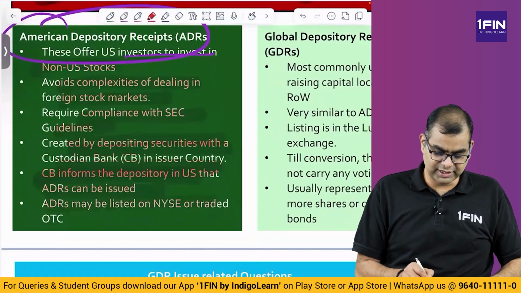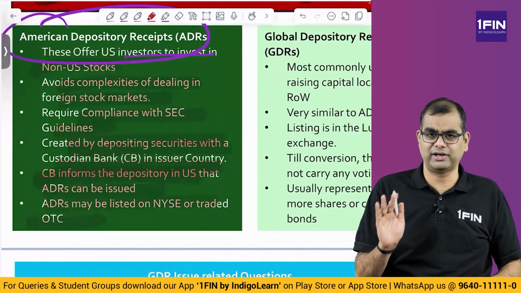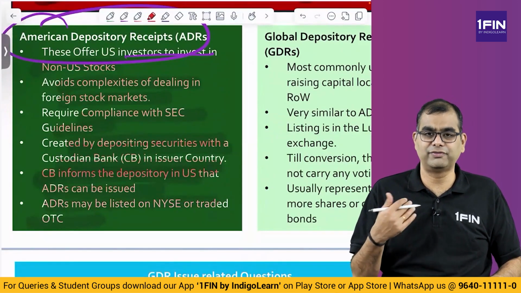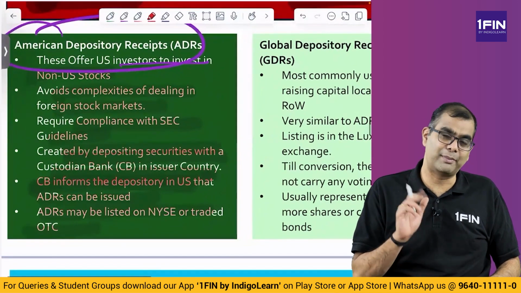Then ADRs may be listed on the NYSE or traded OTC. Mostly they trade on the NYSE. Otherwise, very few people want to do it OTC. Now this is called an American Depository Receipt.